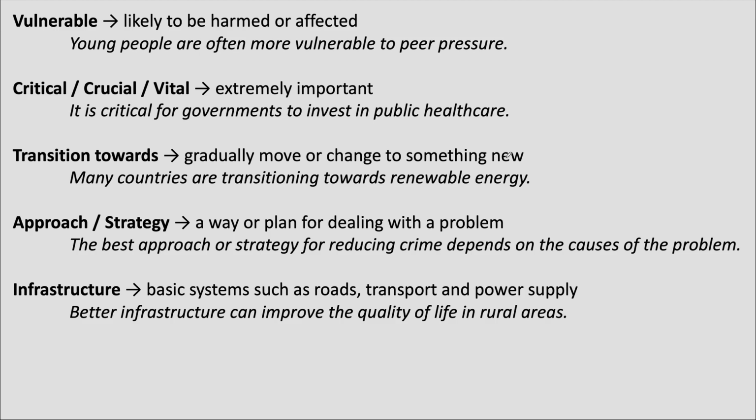This refers to basic facilities and systems such as roads, transport, electricity, or water supply. This is a very useful word because it can be used in many different topics. For example, you can write, "Better transport infrastructure can reduce traffic congestion," or "Governments should invest in rural infrastructure."